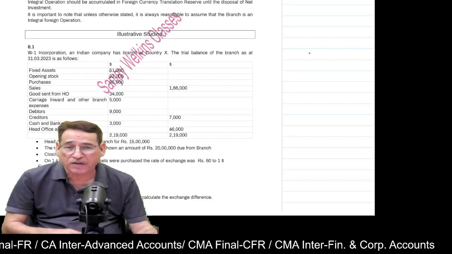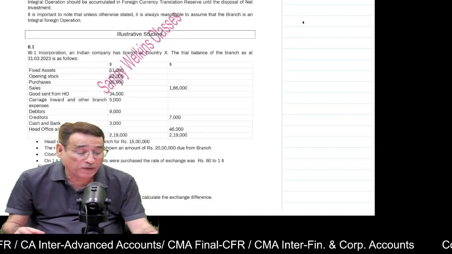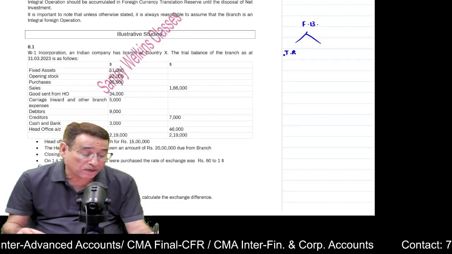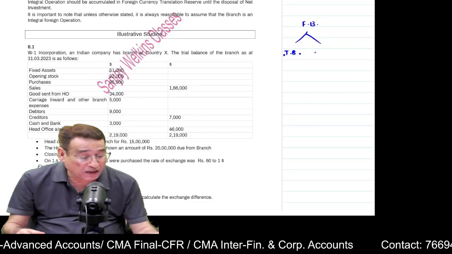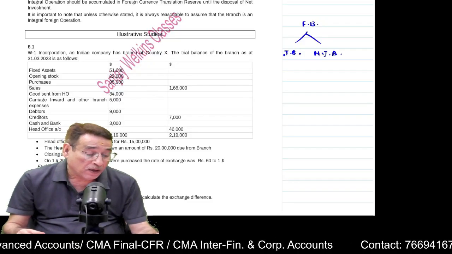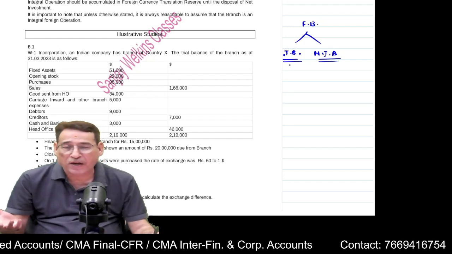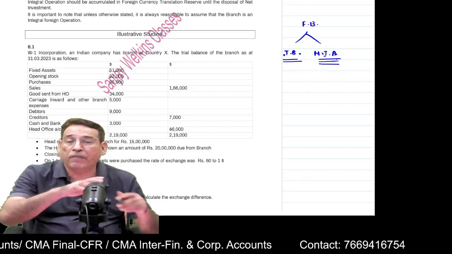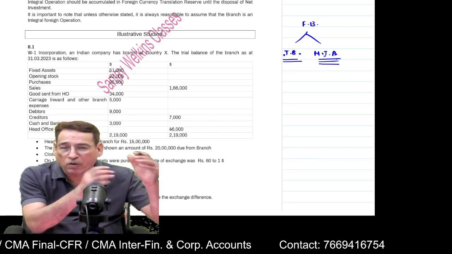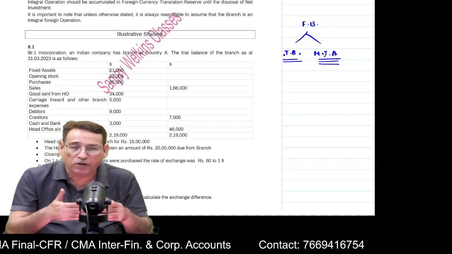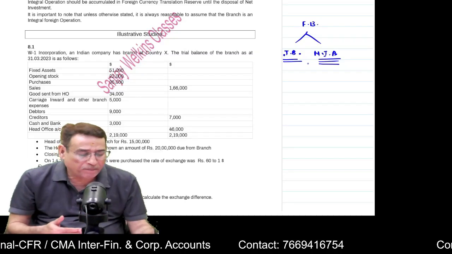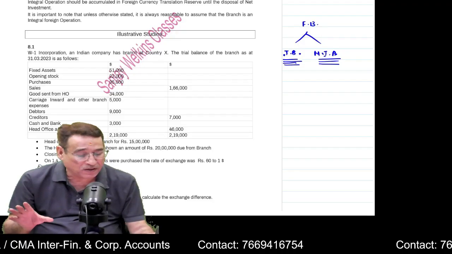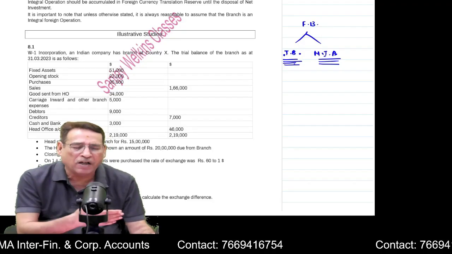Regarding foreign branches, you need to understand that foreign branches, first of all, are of two types. Integral branches, number one, correct, and non-integral branches. Integral branches means the branches which are dealing in the same line of goods. Non-integral means they may be differing. They may be selling goods different from the ones which are produced or sold by the head office. But unless and until nothing is mentioned in the question, always presume that the question is related to integral branches, but it is not going to have any difference.